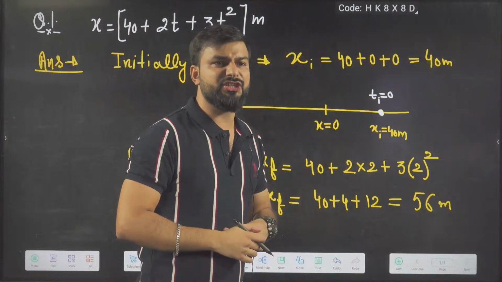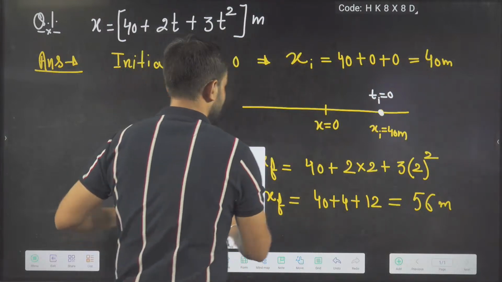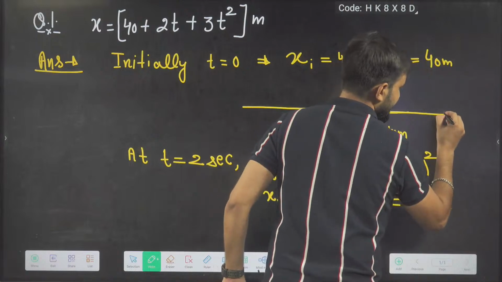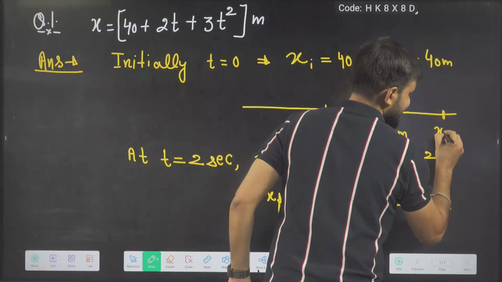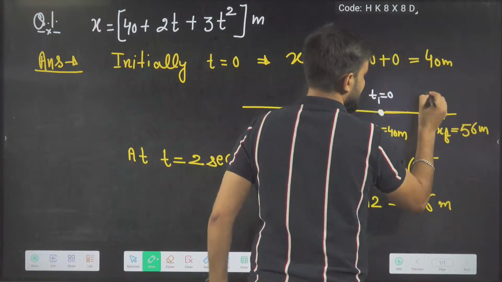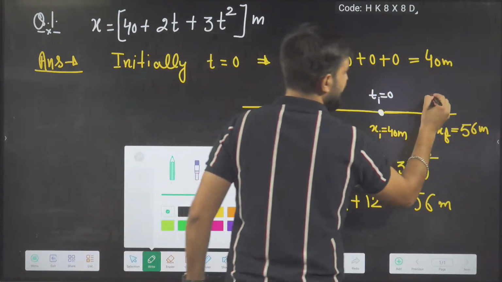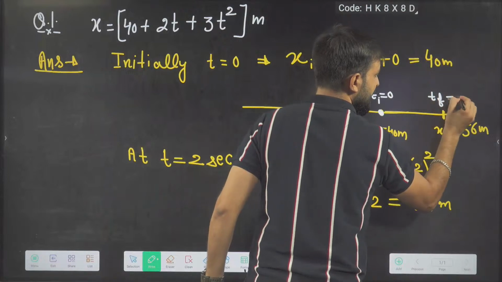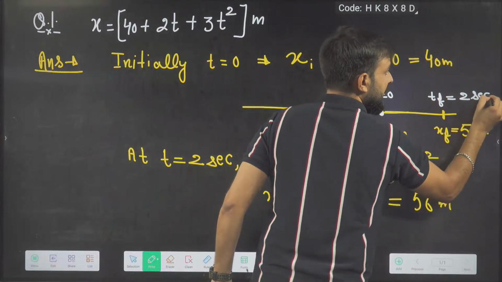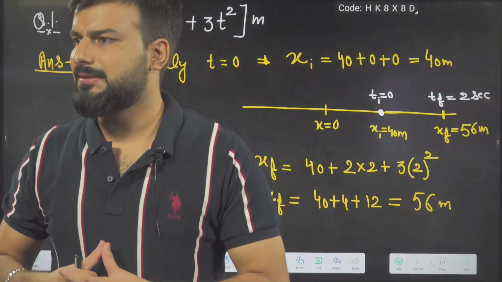Now where is he finishing his motion? He is finishing his motion at x final. What is the value? 56 meter. And what is the time at that point? t final will be 2 seconds.